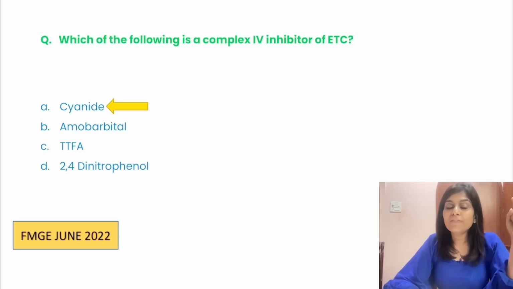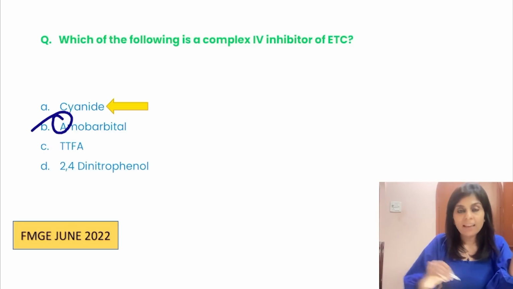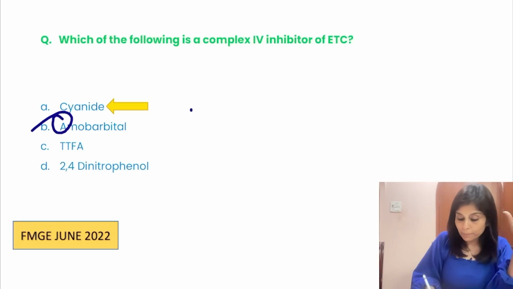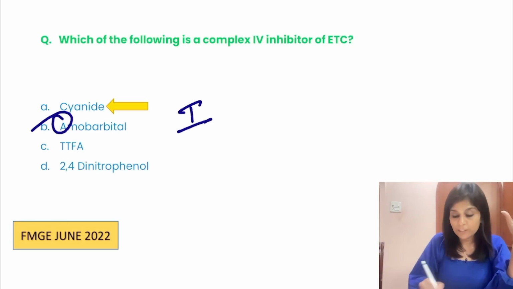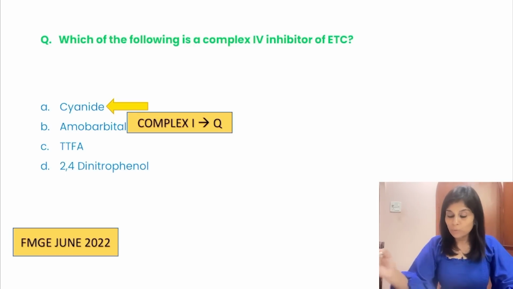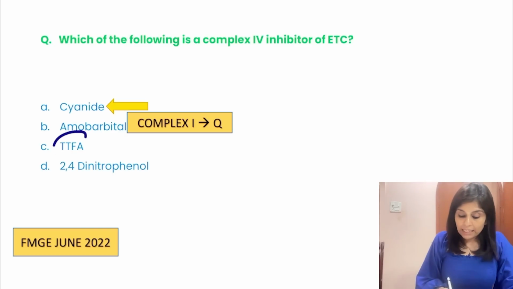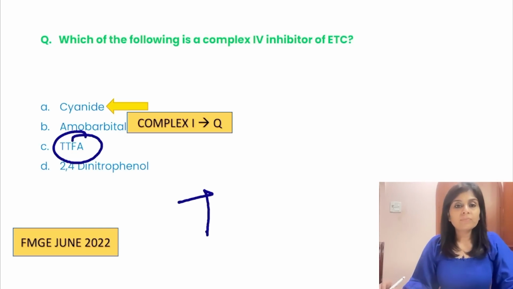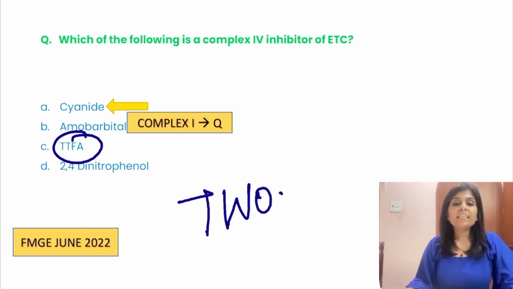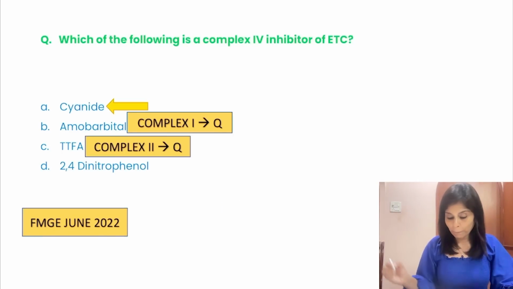Now tell me about amobarbital. What is the first alphabet of amobarbital? A. And you know A is the first alphabet, right? So amobarbital inhibits electron transport between complex 1 and Q. Okay, amobarbital starts with A. It inhibits electron transport between complex 1 and Q. TTFA starts with T. T stands for 2. Right? T stands for 2. So TTFA inhibits electron transport between complex 2 and Q.